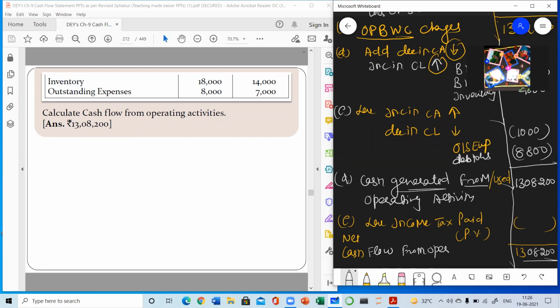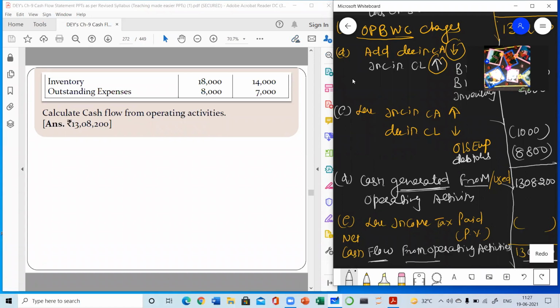Here you are going to write generated, and here you are going to write cash flow from operating activities. This will be your final answer. So this is all about the cash flow from operating activity.